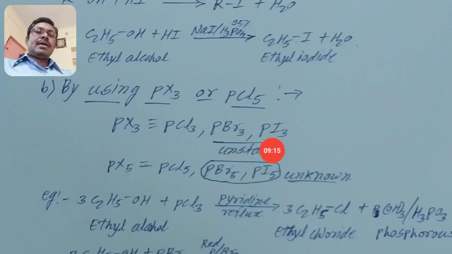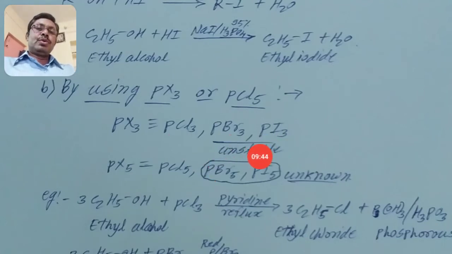PCl3, PBr3 or PI3. In our textbook only PCl3 is given, for example, because PBr3 and PI3 are very unstable. These two are unstable. PCl3 we can directly take in the reaction, but PBr3 and PI3 are prepared in situ, that is, within the reaction. That is the in situ preparation.